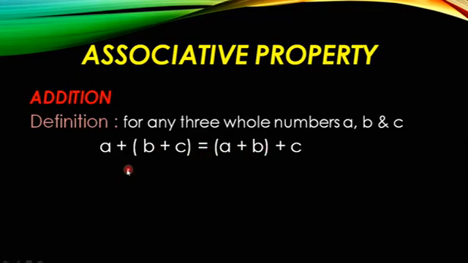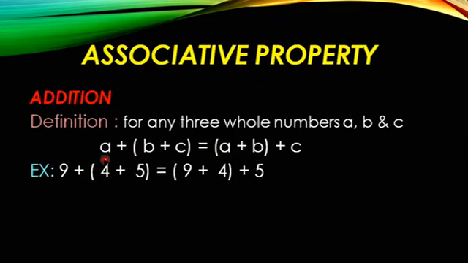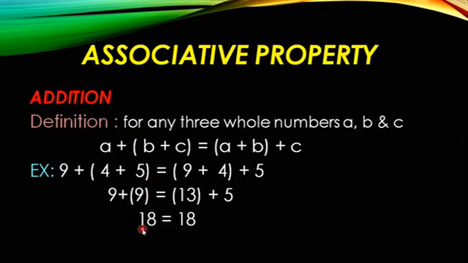Now let us verify this with the example. A I have taken as 9, B I have taken as 4 and C I have taken as 5. So here 9 plus, first I will add B and C, 4 plus 5. So 9 plus 4 plus 5 is 9. So 9 plus 9 is 18.